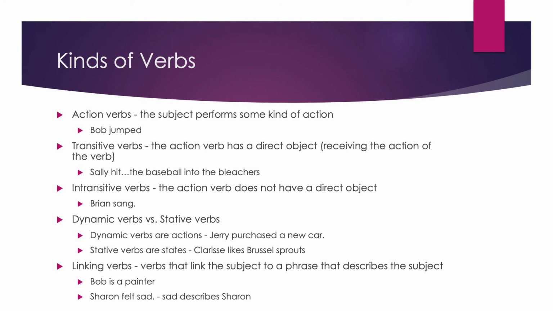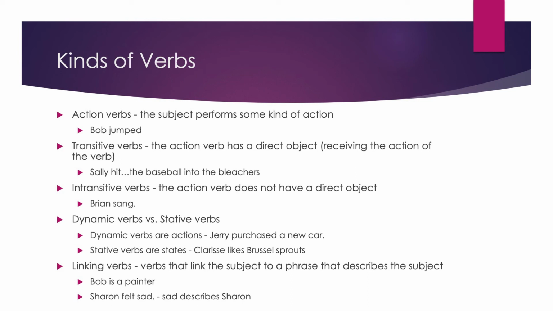We also think of verbs in terms of linking properties. The most common form of this is the "to be" verb. "Bob is a painter" connects two nouns, Bob and a painter, together with the verbal equal sign. We tend to use this to place smaller semantic units, Bob, into a larger semantic class, the group of people who are painters. But we can also link to adjectives. "Sharon felt sad." The feeling is linking Sharon to the descriptor sad.